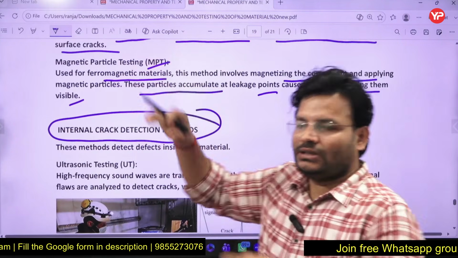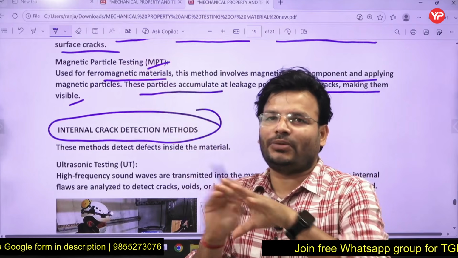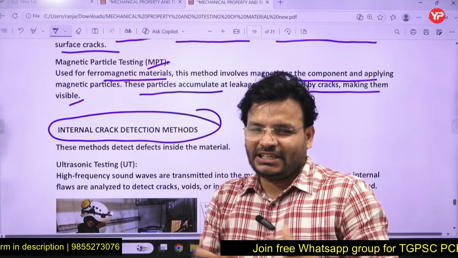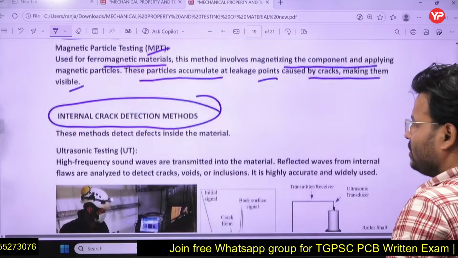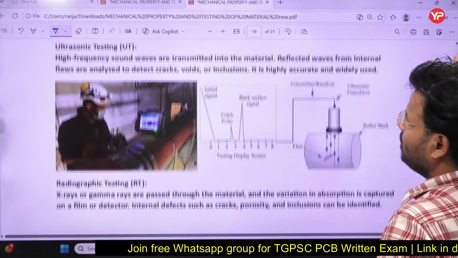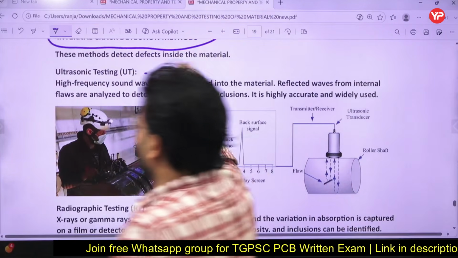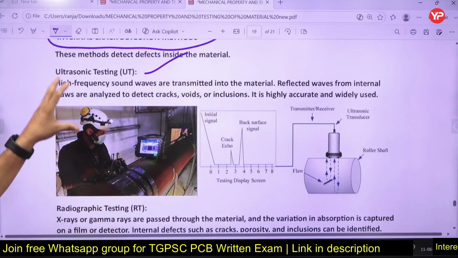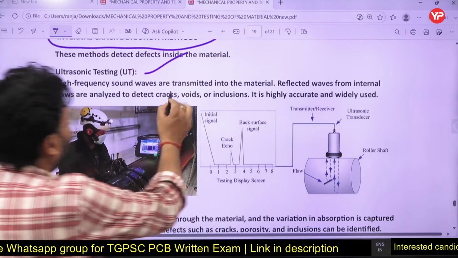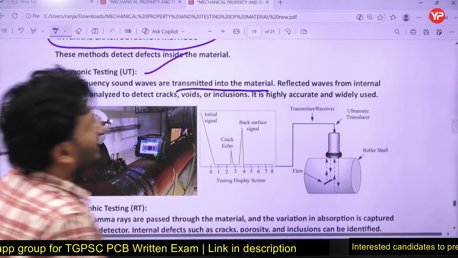Whatever we discussed was basically for finding cracks over the surface. Now suppose there is a defect inside the material, then what can you do? In that case, first you can use ultrasonic testing. Here, what is happening in ultrasonic testing? High frequency sound waves are transmitted into the material.